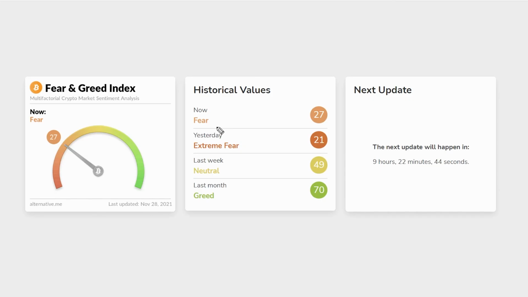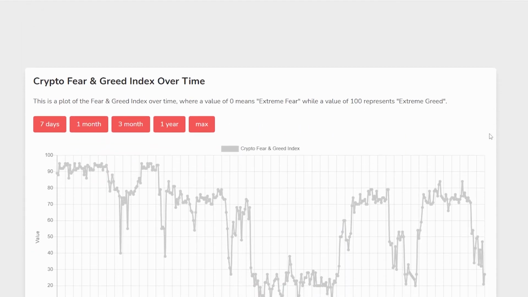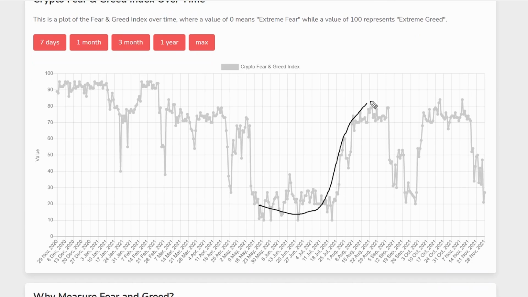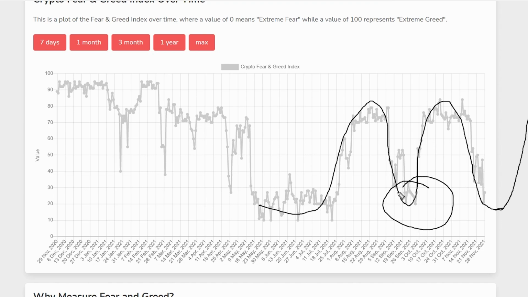As usual, since the market is ruled by short-term emotions, let's quickly look at the fear and greed index for the general market sentiment. So the index is currently sitting at 27, showing that there's still fear in the market. But like I have said multiple times on this channel, this is just part of the regular market cycle, right? Where we just go from fear to greed, fear to greed. We are currently fearful from all the news about the new variant, but we are human beings and we also have greed in us, right? So it is highly likely we will see a bounce from here, just as we've seen that in the past over here and over there, right?